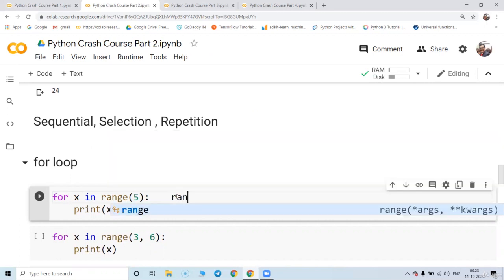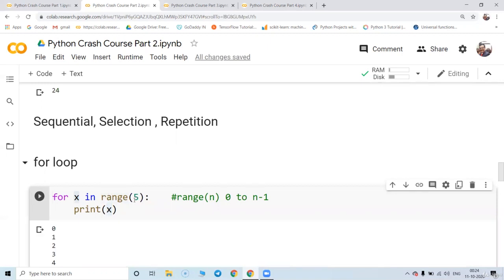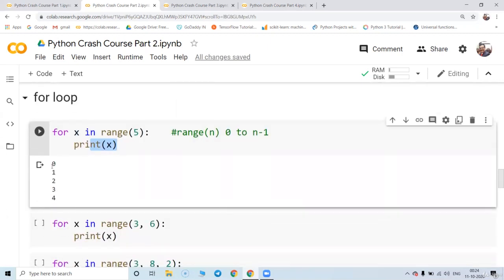Whenever you write range in the bracket, suppose n, this is going to generate the values from 0 to n minus 1. So that means this is going to take 0, 1, 2, 3, 4, and I'm going to take that value inside x, and I'm going to print x until all the values get over. So for x in range 5, print x is going to print 0, 1, 2, 3, 4.